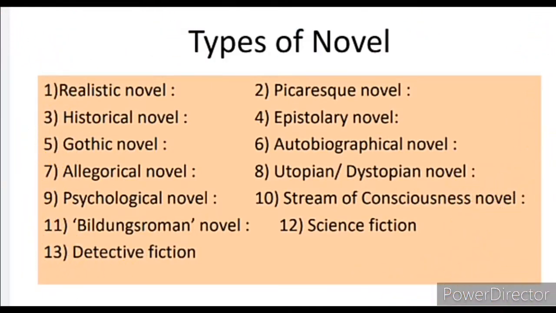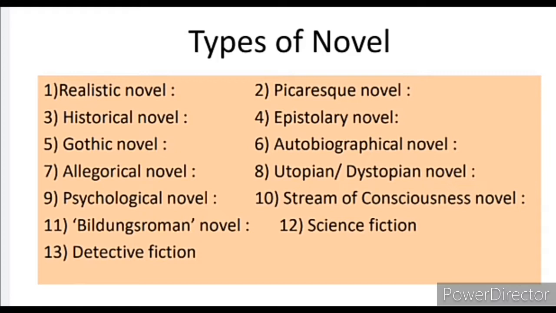In this slide we are going to see the main types of novel that we are going to learn today. First in the slide is realistic novel. Second is picaresque novel. Third, historical novel. Fourth, epistolary novel. Fifth, gothic novel.